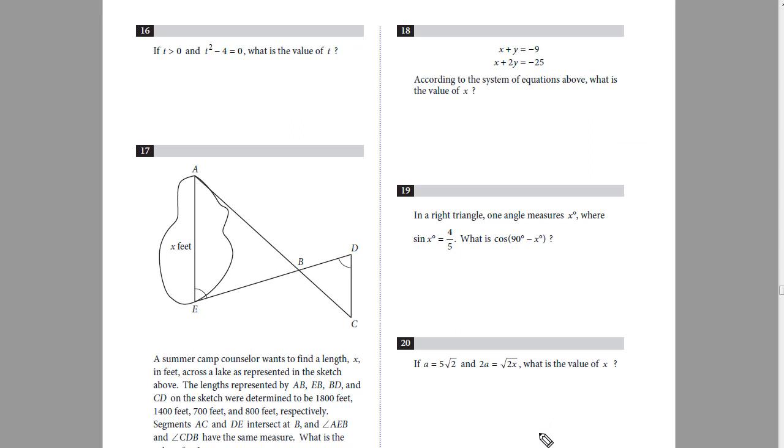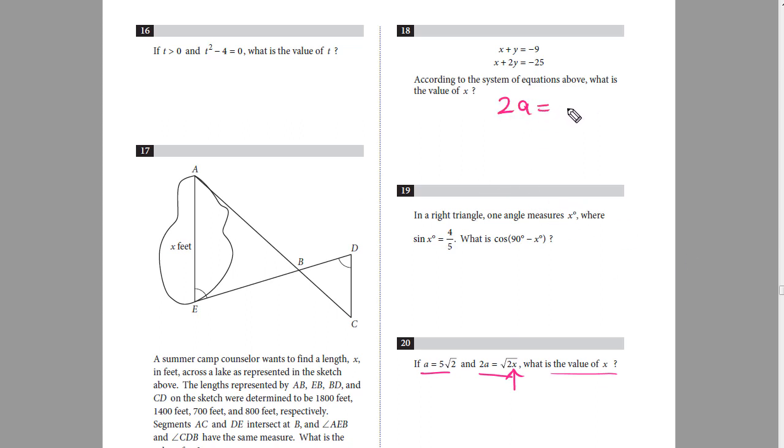Now let's move on to the last question of this section, question number 20. In this question it says if a is equal to this and 2a is equal to this, what is the value of x? So in simple terms, we have to make x the subject, and I'll insert the value of a as 5 under root 2 and work out the value for x. So I'll write it here.